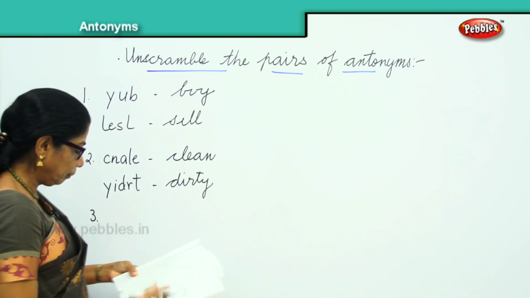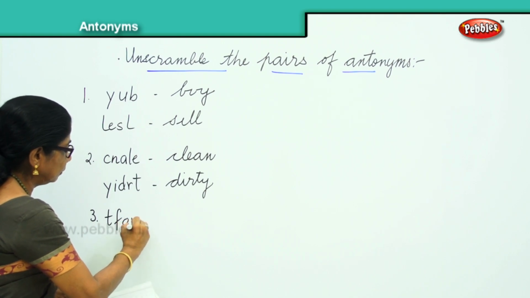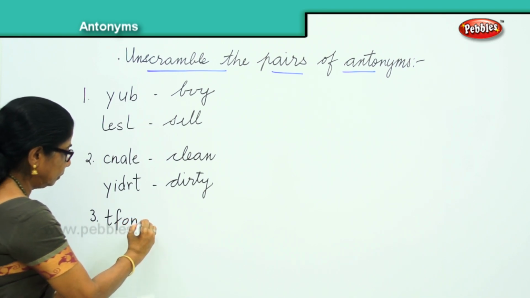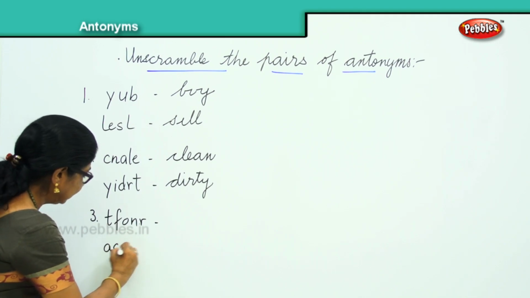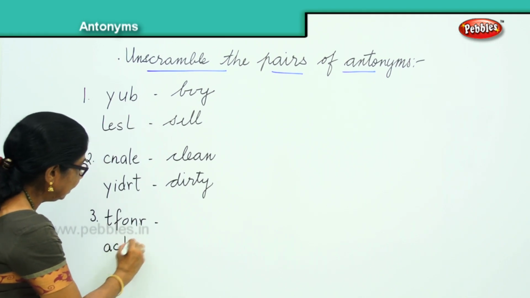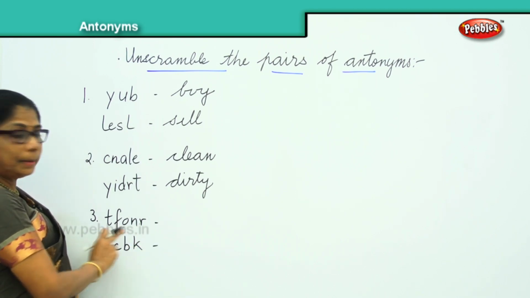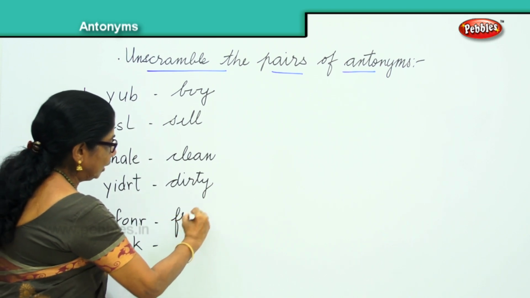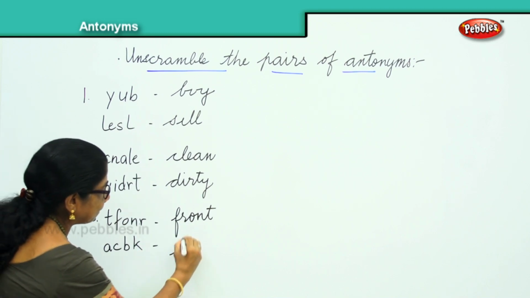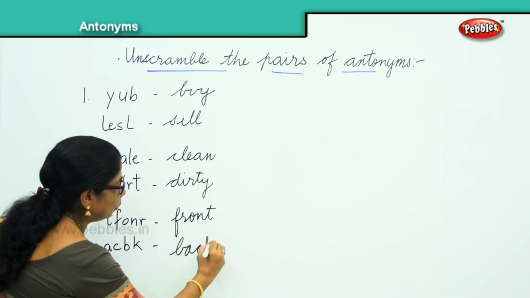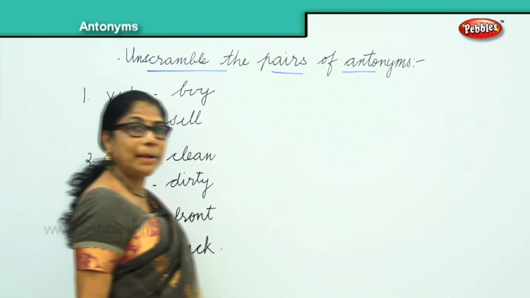Let's see the third one. How good you are. And the opposite, A-C-B-K. Let's see how good you are. It begins with F. Tell me. Very good. Front. And the next one, back. We have found three pairs now. Buy, sell, clean, dirty, front, back.